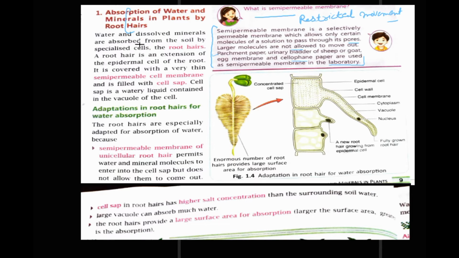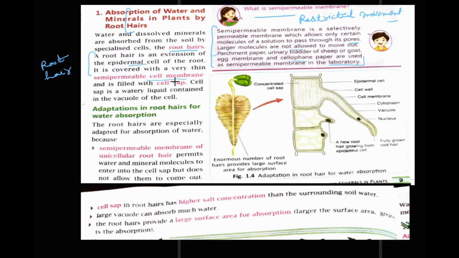Water and dissolved minerals are absorbed from the soil, as I have told earlier, through the root hairs present in the roots of plants. So what is a root hair? The definition is given. A root hair is an extension of an epidermal cell of the root. It is covered with a very thin semi-permeable cell membrane.